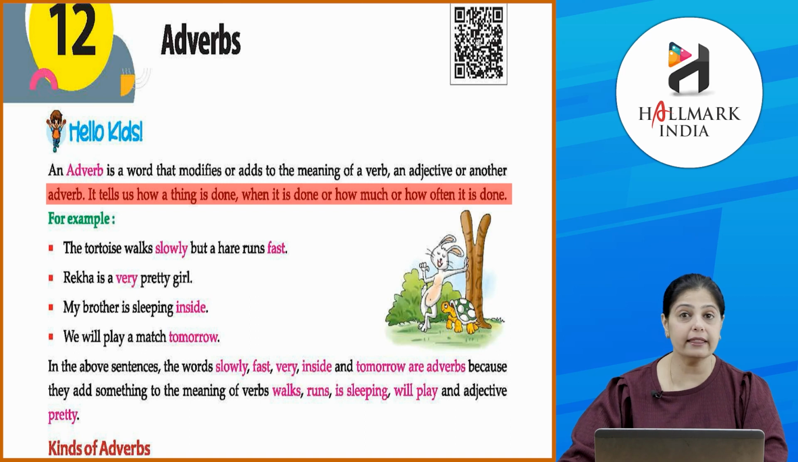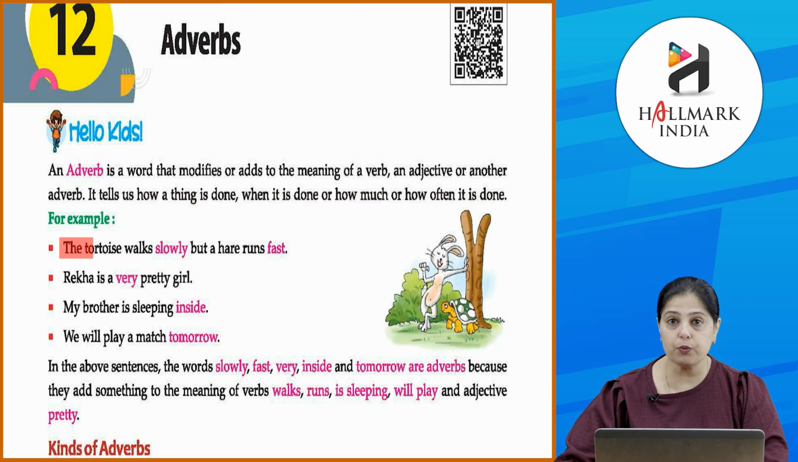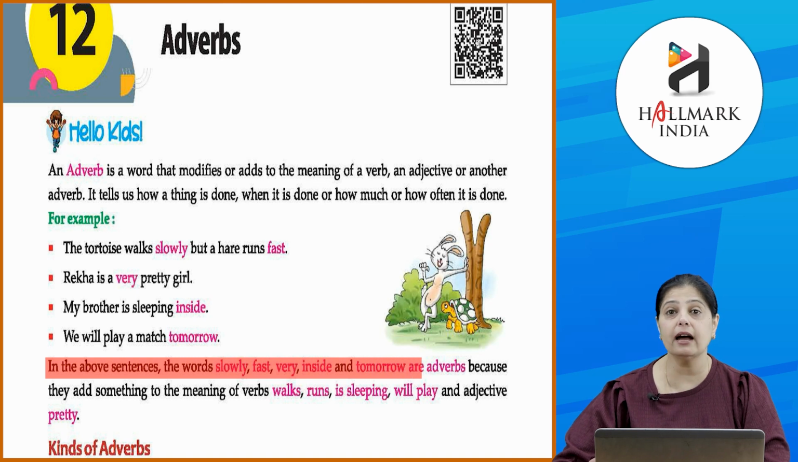Okay, so let's look at the examples. The tortoise walks slowly but a hare runs fast. Rekha is a very pretty girl. My brother is sleeping inside. We will play a match tomorrow. Okay, so in these sentences that we've read, if you see the words slowly, fast, very, inside, tomorrow, all these words, they are adverbs. Okay, because they add something to the meanings of the verbs.